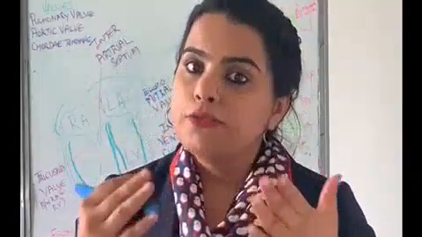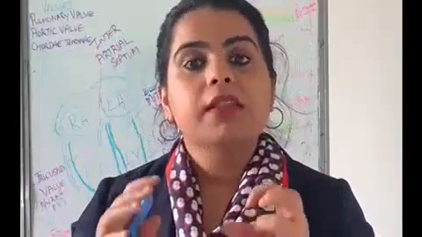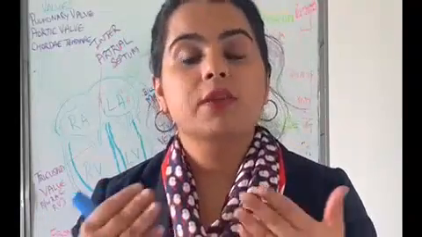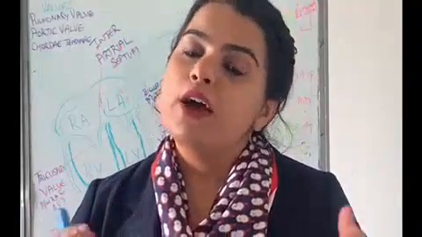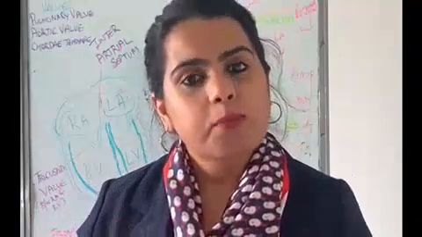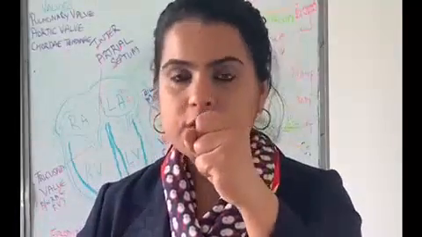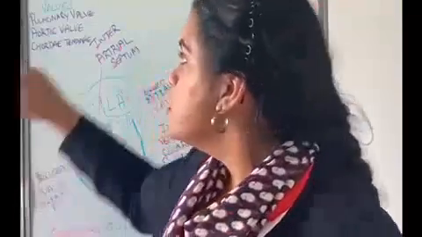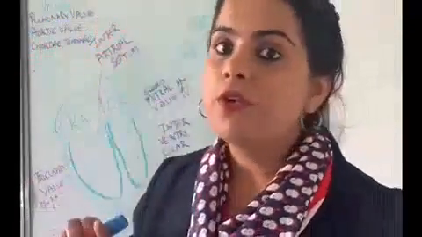Now this fluid helps to maintain the moisture of the heart, it provides lubrication and prevents friction when the heart is beating. And the size of the heart is approximately equal to the closed fist of the hand. So this is all about the location of the heart.